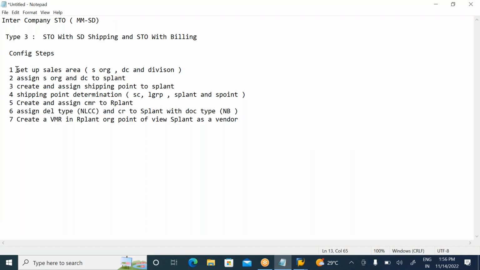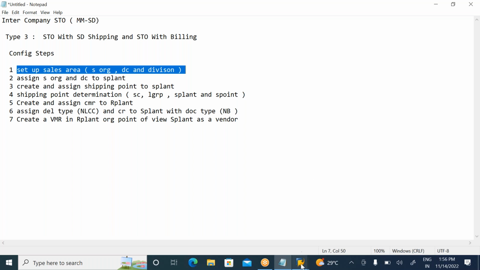The combination of sales organization, distribution channel, and division. This is actually the sales organization responsible for the sales activities. Distribution channel, what is distribution channel? For MM we have the procurement process; for SD they have something else. Channels means what type of sales. Division means what kind of product. Okay, this is most important.